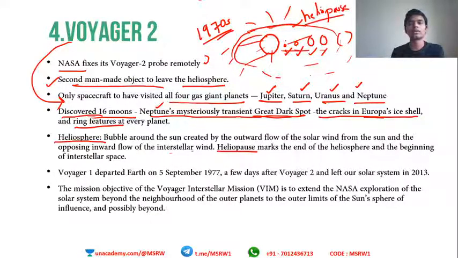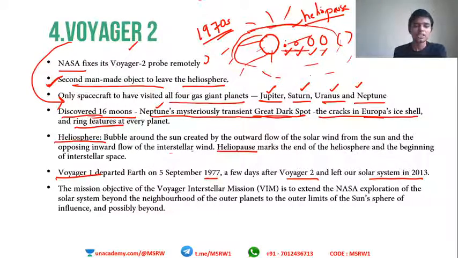Now I hope it is very clear to you. Okay, so this is Voyager 2 we are talking about. Voyager 1 departed Earth in 1977 after Voyager 2 and left our solar system in 2013. So I have told you this in the second point. Voyager 2 is the second man-made object to leave the heliosphere. The first one was Voyager 1.